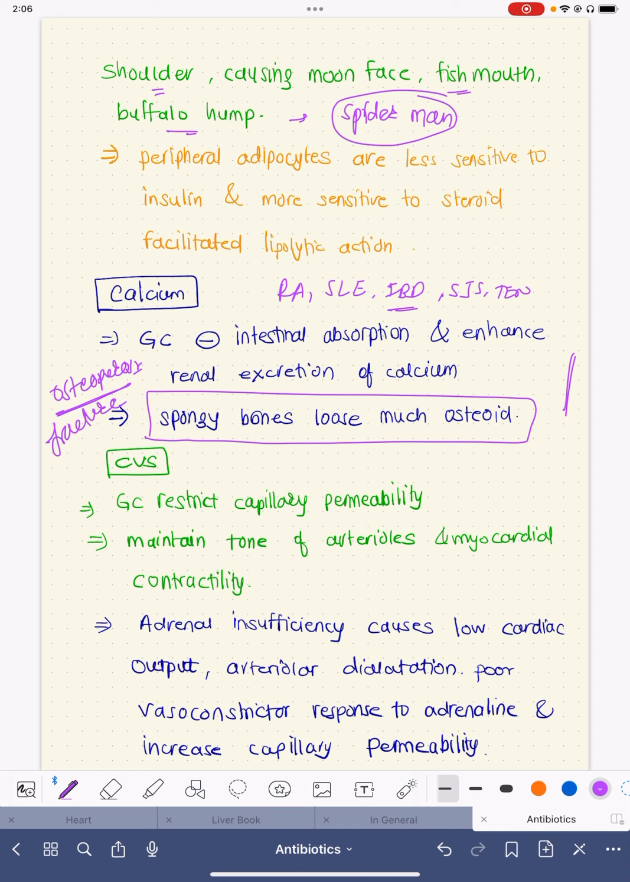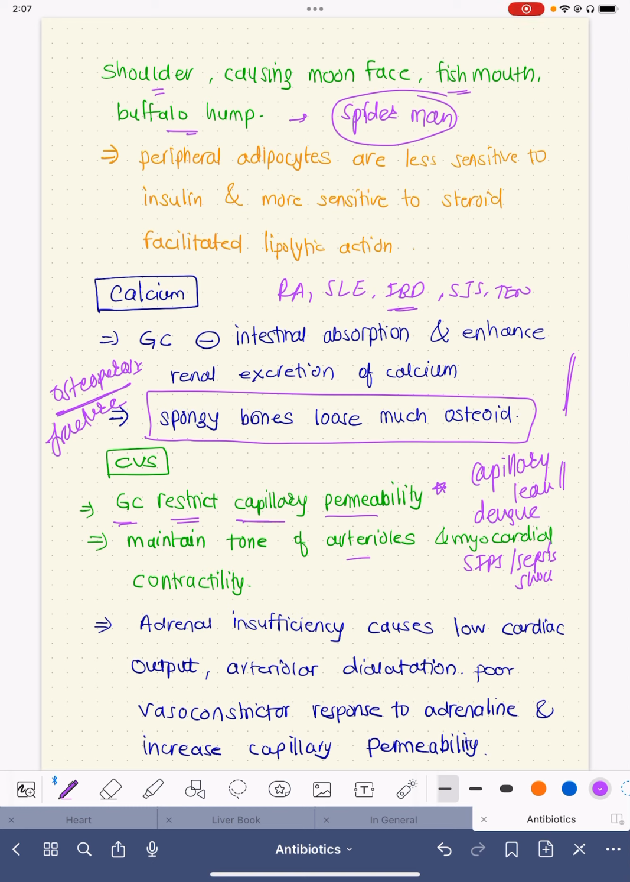On the cardiovascular system, glucocorticoids restrict capillary permeability. They maintain the tone of arterioles and myocardial contractility. And this effect of restricting capillary permeability is very commonly used for capillary leak. Very commonly, those patients who have dengue, or significant SIRS, systemic inflammatory response syndrome, or septic shock, those patients who have huge pleural effusion or ascites, especially in dengue,